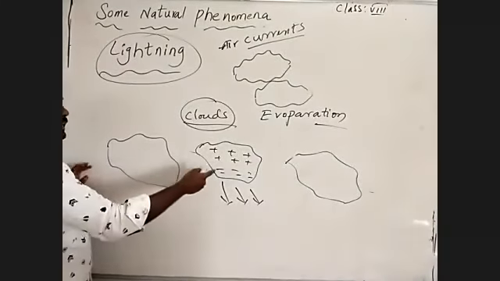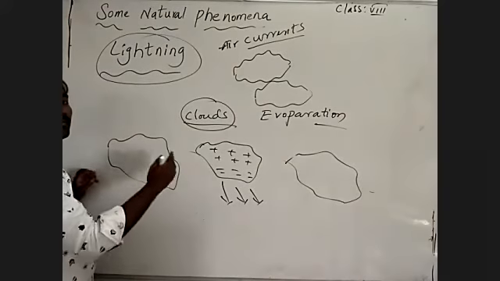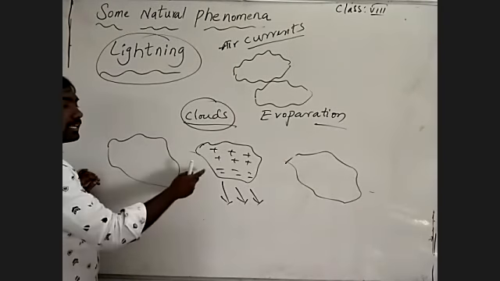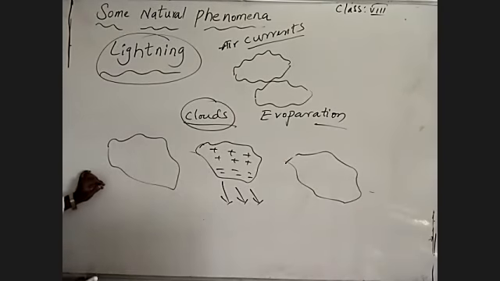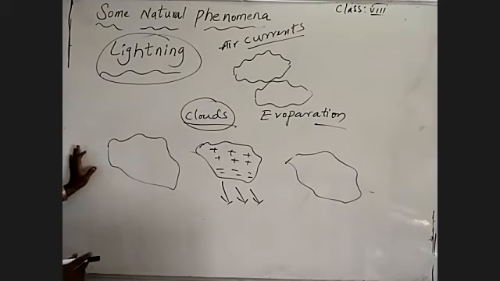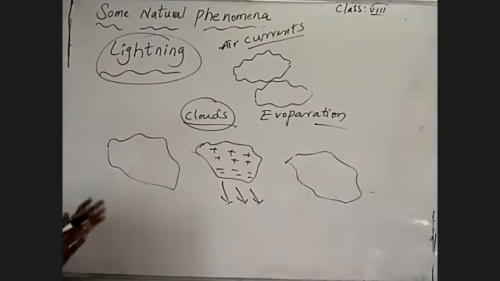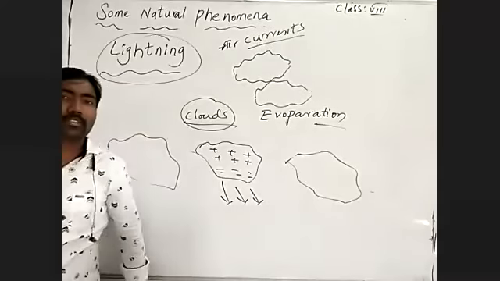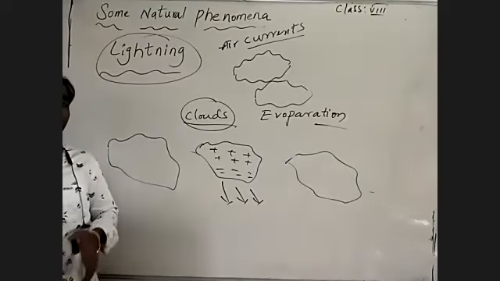Because the negative charge is discharged from the cloud. The electrical current discharged from the cloud, meaning the discharging of electric current or electrons or negative charge from the clouds, is nothing but lightning. How much negative charge will form on the charged cloud depends on the size of the cloud, since it is a fused surface. So a fused amount of negative charge will form on the outer surface of the cloud.